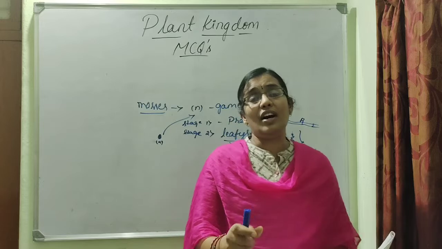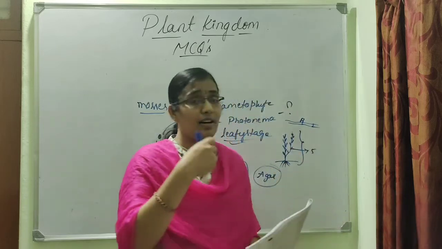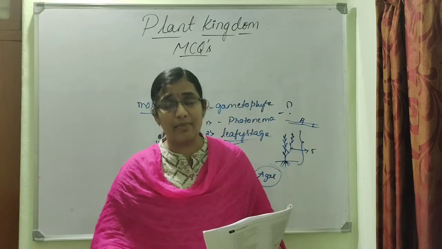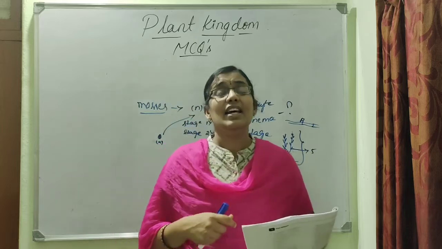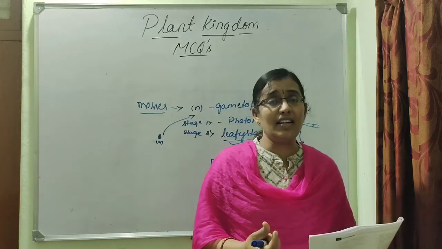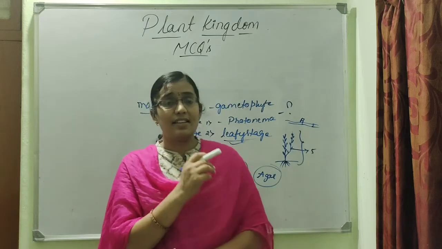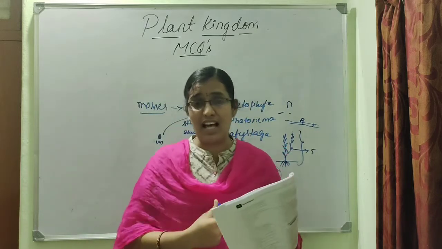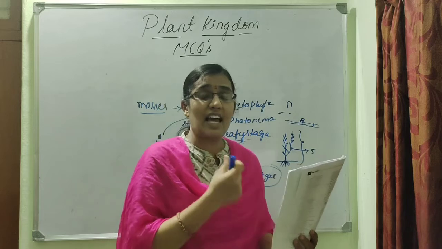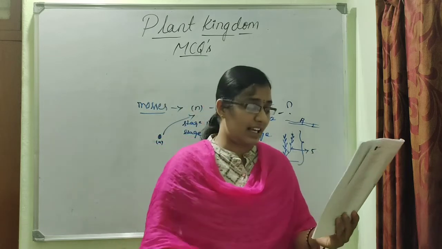But instead of giving the types of algae, they have given the characteristic features of those algae. So this agar is extracted from the red algae. So we have to look at the characteristic features of red algae here.